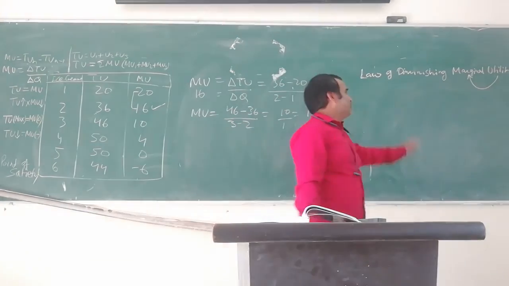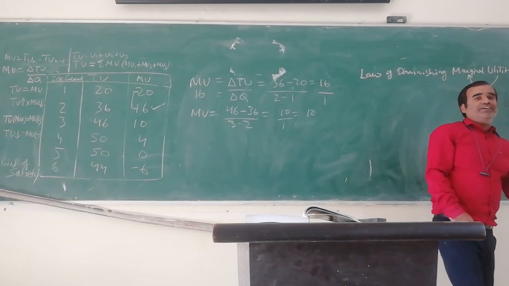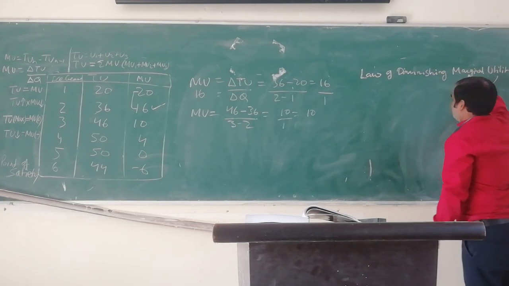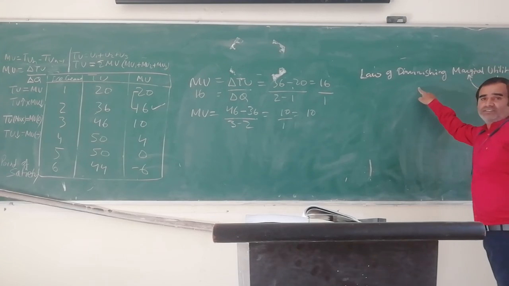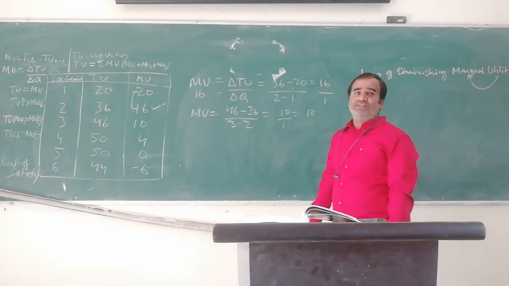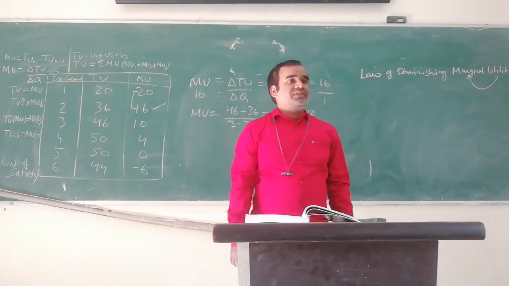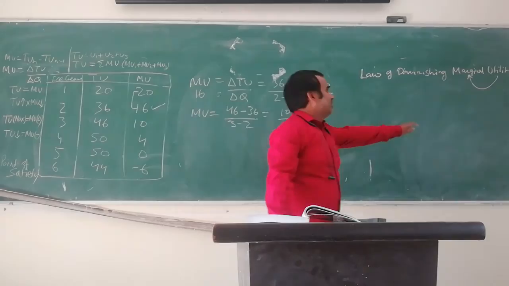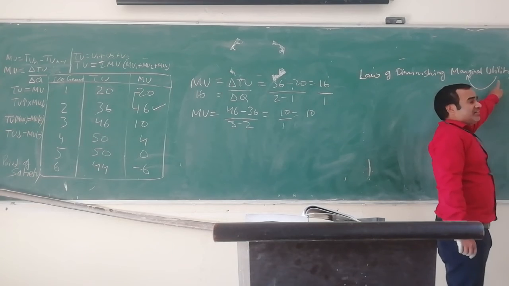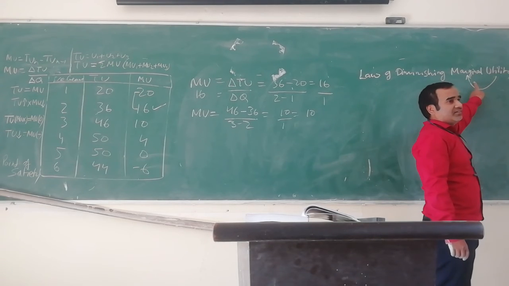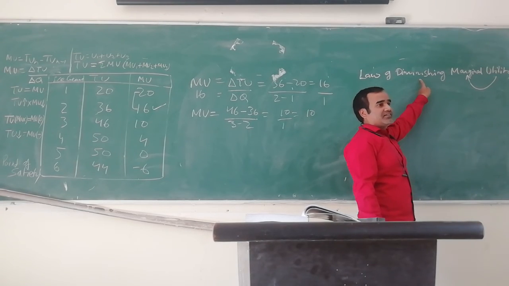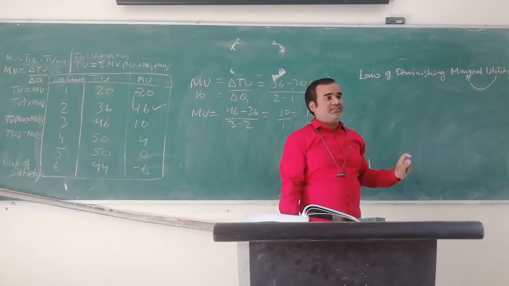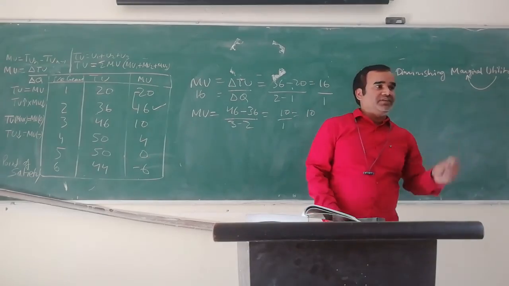According to this law, utility derived from every additional unit decreases when consumed continuously. Instead of additional, you can also write extra. Diminishing means decreases, when consumed continuously.